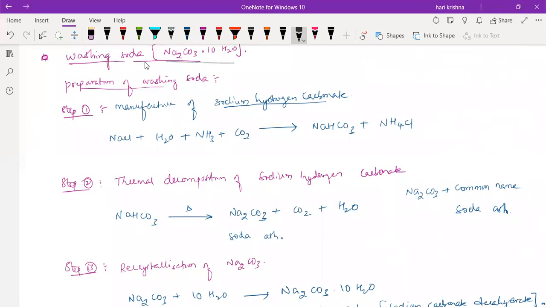If you want to prepare the washing soda, it involves 3 steps. Sir, can we do this for other carbonates also? Yes, we can.